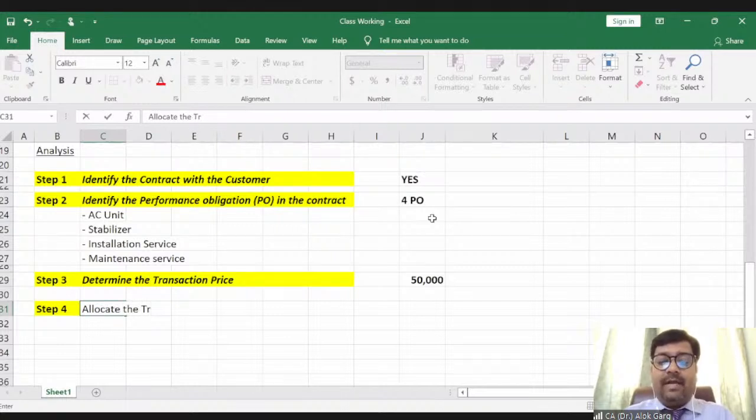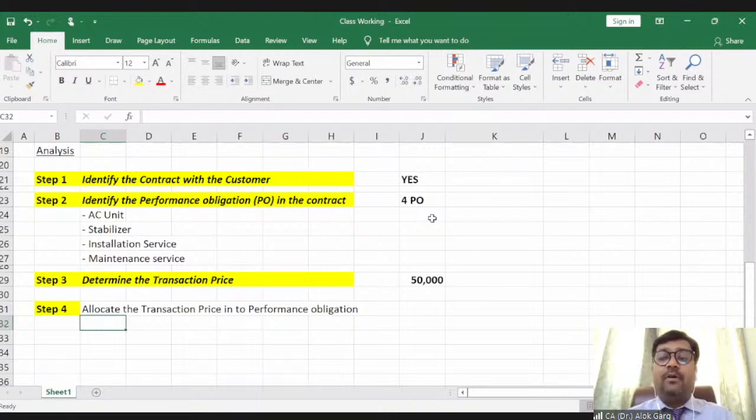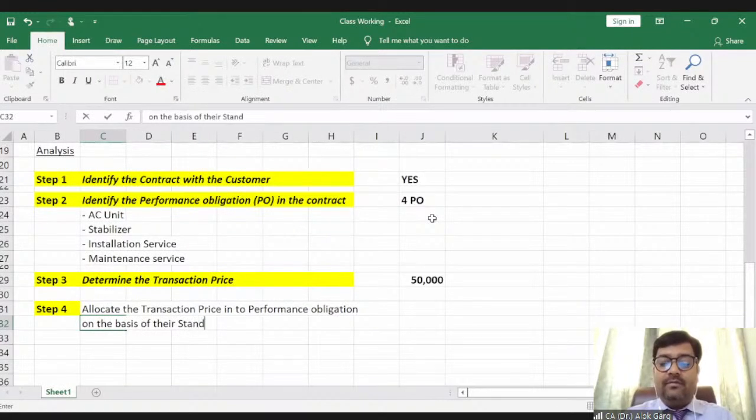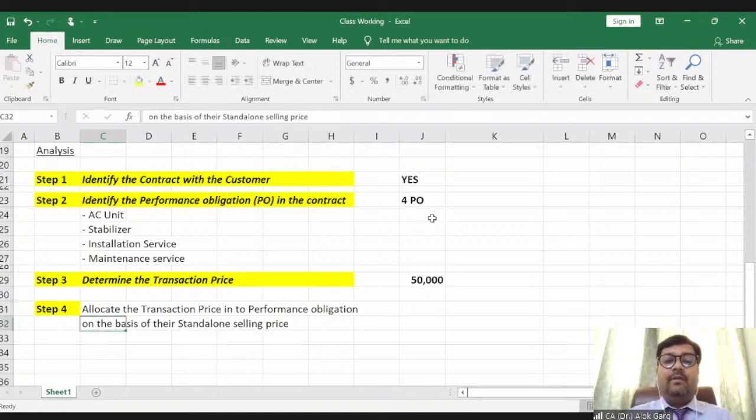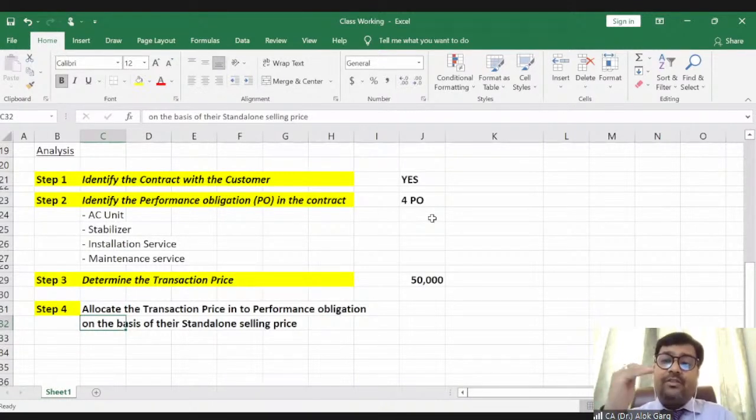Allocate the transaction price into the performance obligations on the basis of their standalone selling prices. What does it mean? It means that if we have 50,000 for this package, so this 50,000 needs to be bifurcated into these 4 performance obligations on the basis of their fair values, right?